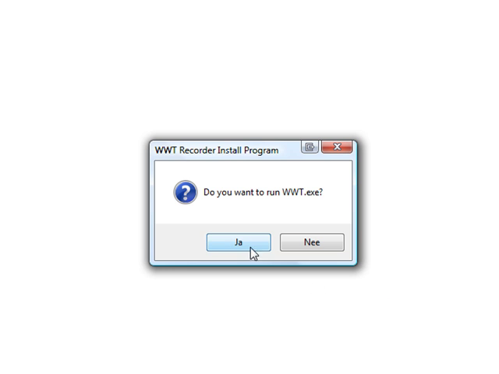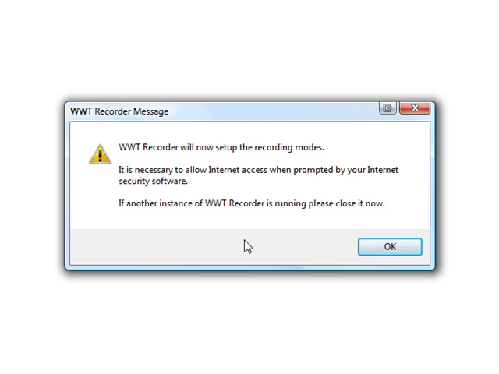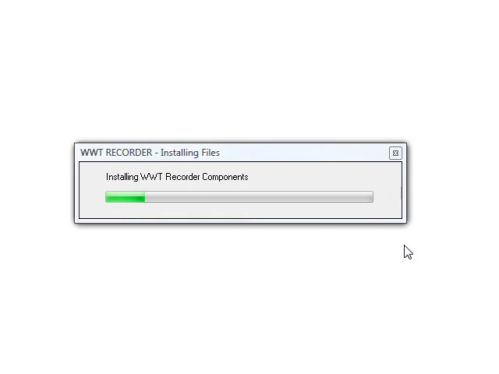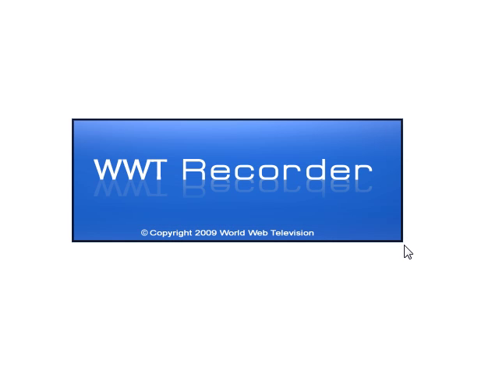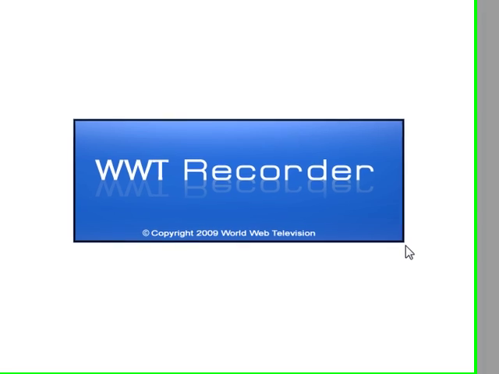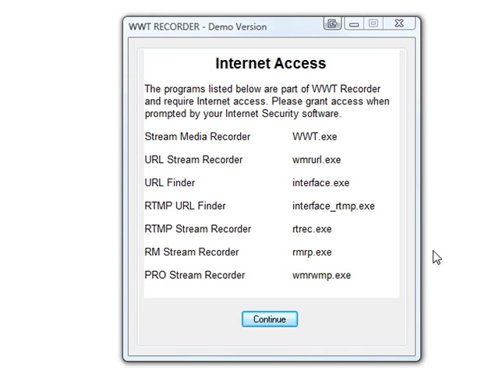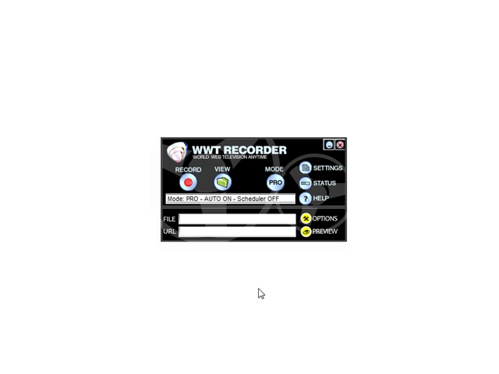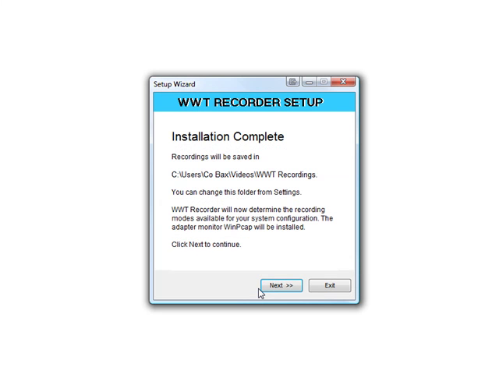The computer will now ask you if you want to start the program. Click Yes. Then click OK inside the message box and the installation of WWT Recorder can be completed. You will now see the Internet Access window. Click Continue. When the WWT Recorder setup appears, click Next.